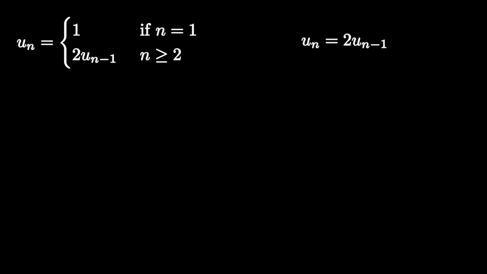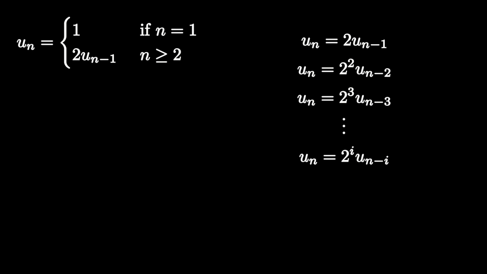If n is greater than 2, then u_n equals 2u_{n-1}, and u_{n-1} also equals 2u_{n-2}, making u_n equal to 2 squared u_{n-2}. If we repeat this for another one, we get 2 to the power of 3 u_{n-3}. As a result, we notice a recurring pattern at each step. At step i, we have u_n equals 2 to the power of i times u_{n-i}.